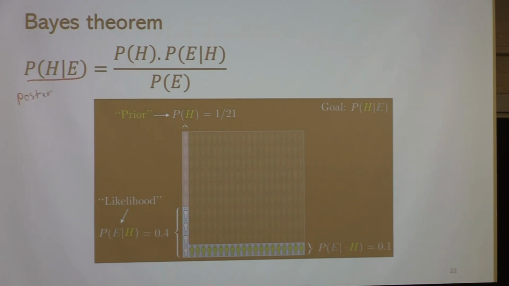This is what we are looking for. The prior is this: the probability of the hypothesis being true in general before any evidence is presented to us is like 1 over 21. This is because we said being a librarian compared to being a farmer is 1 to 20, so the total would be 1 to 21. The goal is finding the posterior, and then we have the likelihood here, which is the likelihood of seeing the evidence given the hypothesis being true. This tells us about the association between the information and the outcome of interest, how much that description matches with the librarian.